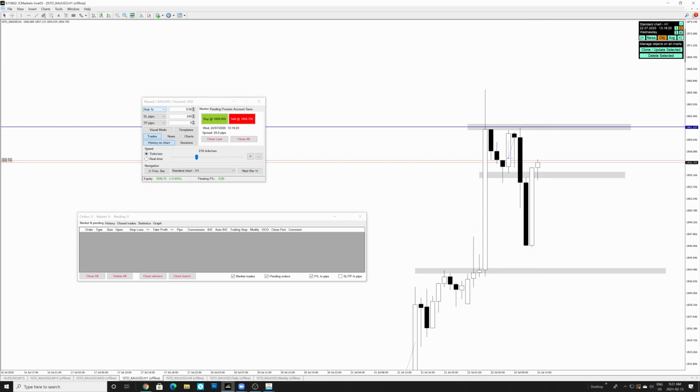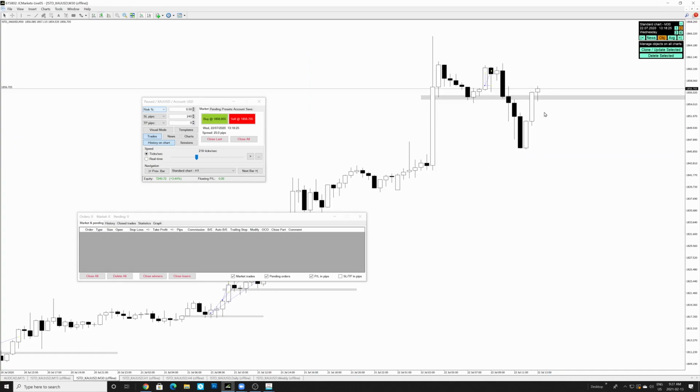Would it have been a good idea to take a buy on a 30-minute break of the previous candle, with the stop below? No, not really, because the stop was way too big. This was a 52 pip stop and our target was 42 pips. It was a negative risk reward. So now since we're moving back up in the range, there's a high probability for price to continue moving up. So that's something we'd be looking at for a buy over here.